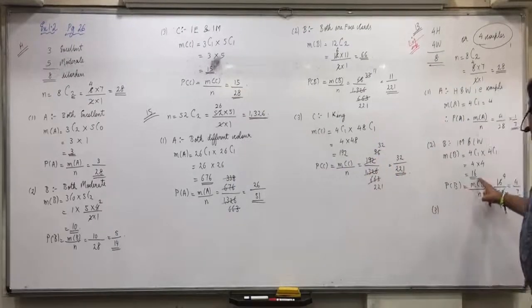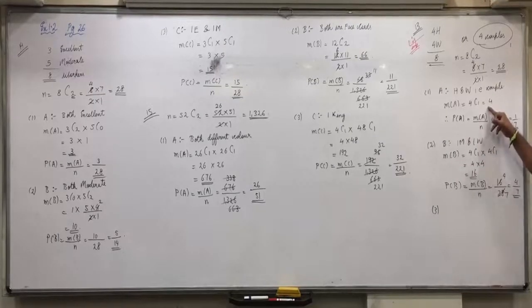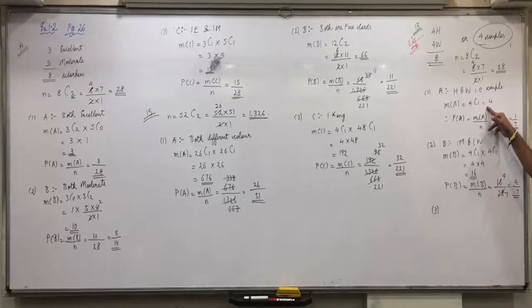This means 16 minus 4 straight away. Out of 16 outcomes, 4 will be the outcomes where there is husband and wife, so the remaining 12 will not be husband and wife.